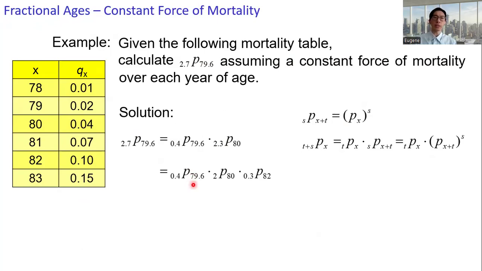This can be further factored into 0.4p79.6 times 2p80 and then times 0.3p82. The first term is p79 raised to the power 0.4, and the last term is p82 raised to the power 0.3.